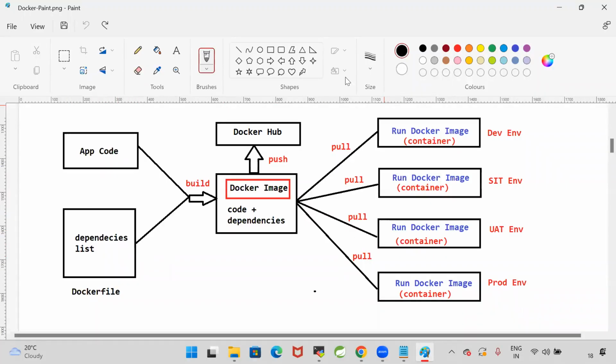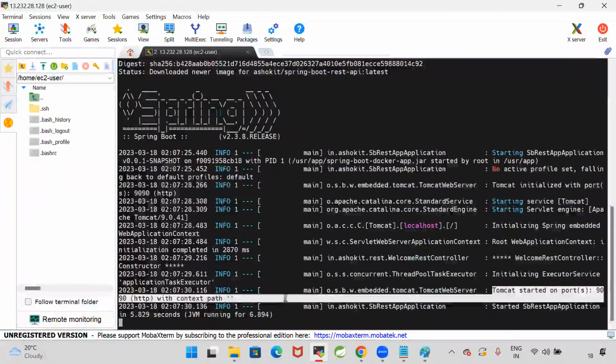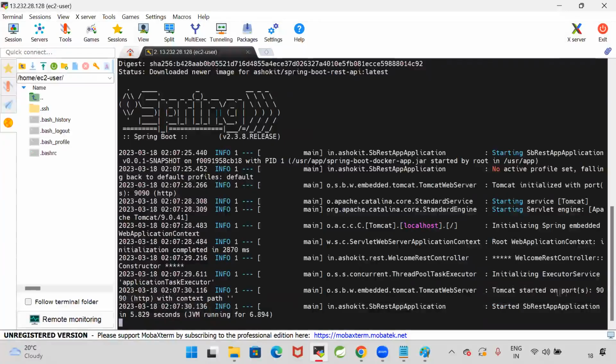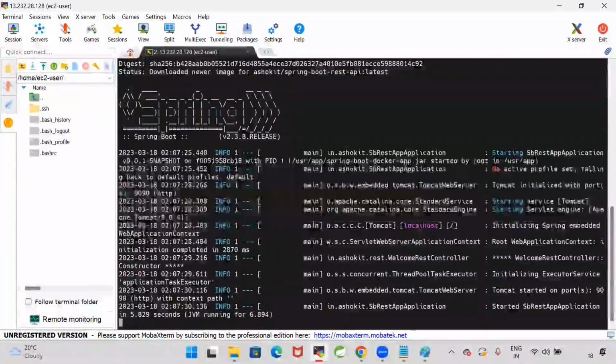Remember, when I pull that image and run it, a Docker container is created. Who is installing Java? Already the Java software is packaged in the Docker image, and my Spring Boot application jar file is available. When I run that Docker image, Docker will install Java in that container and it runs my application. So my Spring Boot application is started by using the Tomcat container. Clearly, it is displaying the logs. Tomcat started on port number 9090. That means the application is executing in the Docker container.